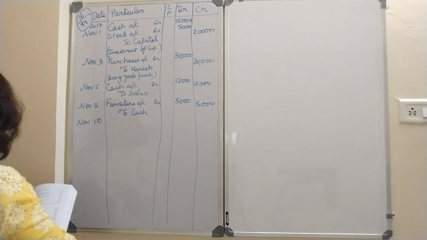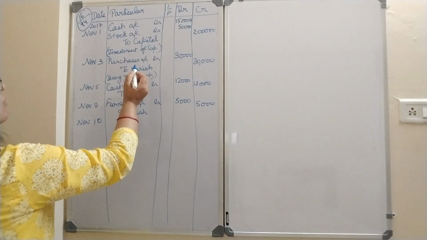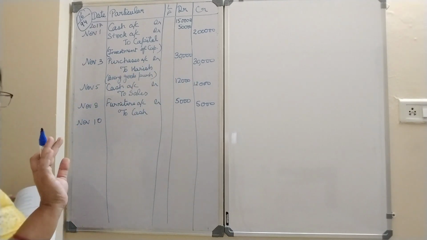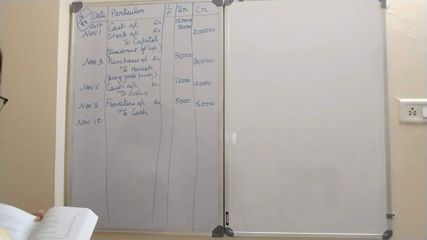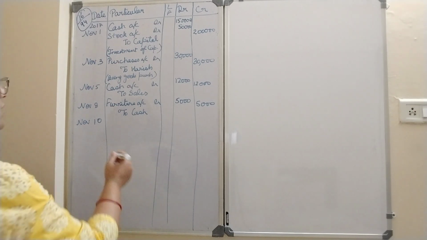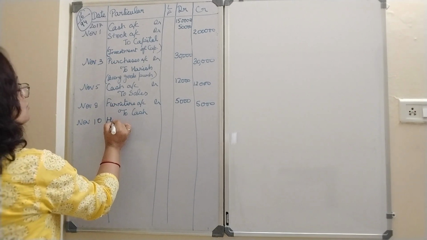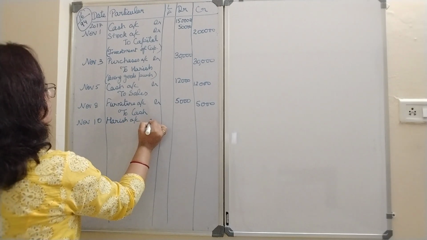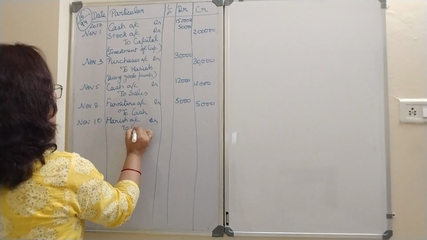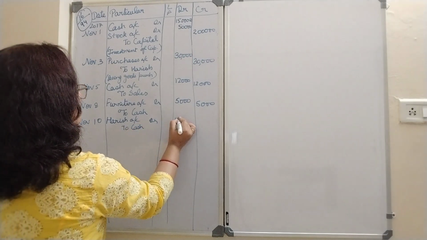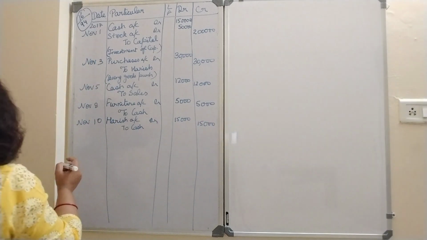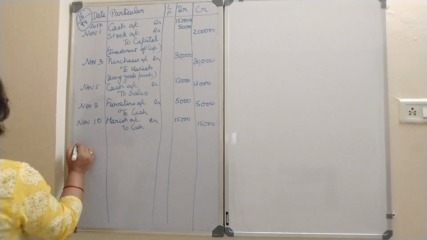Cash paid to Harish on account 15,000. See, now Harish, how much I have purchased from him? 30,000. I have not paid him any cash. Now I am paying him cash. So debit the receiver. See, 15,000 only I am paying for now. Harish account debit to cash. 15,000. Right? Now November 13.